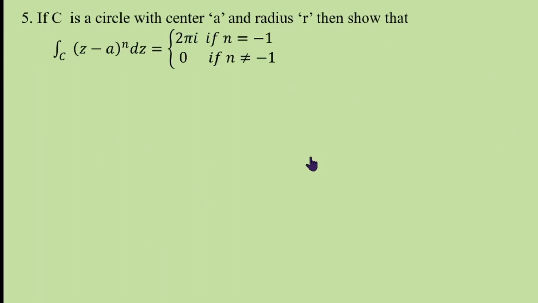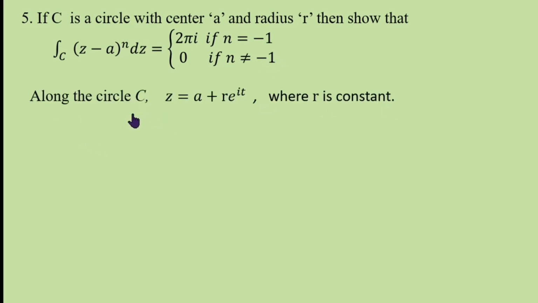The same type, one more question. If C is a circle with center a and radius r, then show that the integral over C of (z minus a) whole power n dz is 2 pi i if n is equal to minus 1, and 0 if n is not equal to minus 1.